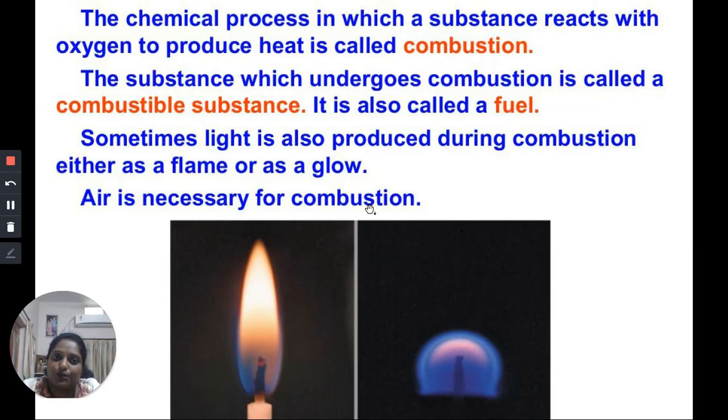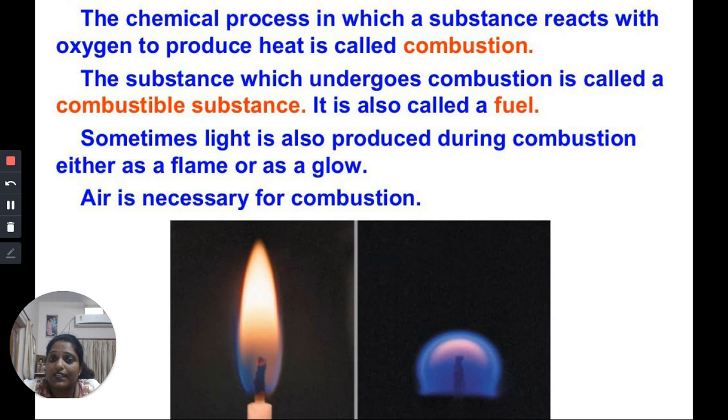Combustion is a chemical process in which a substance reacts with oxygen to produce heat. The substance which undergoes combustion, which burns, is called a combustible substance. It is also called a fuel. Most of the fuels, for example wood, coal, petroleum, candle, are all combustible substances.